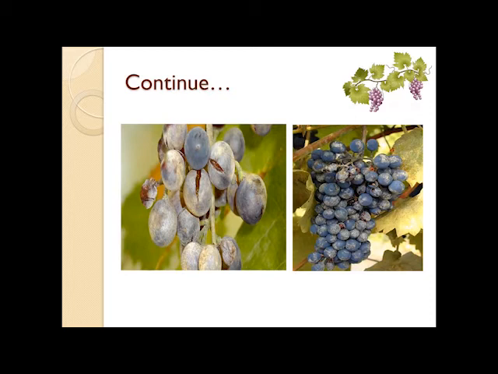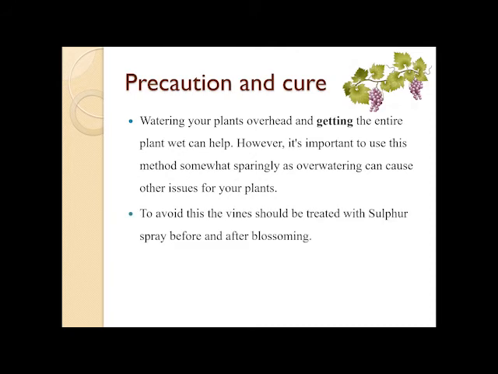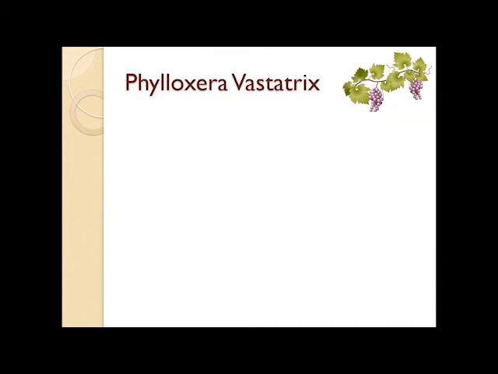Let's see certain precautionary measures of the powdery mildew. Precautions and cures can be watering your plants overhead and getting the entire plant wet can help. However, it's important to use this method somewhat sparingly as overwatering can cause other issues for your plant. To avoid this, vine should be treated with sulfur spray before and after blossoming.